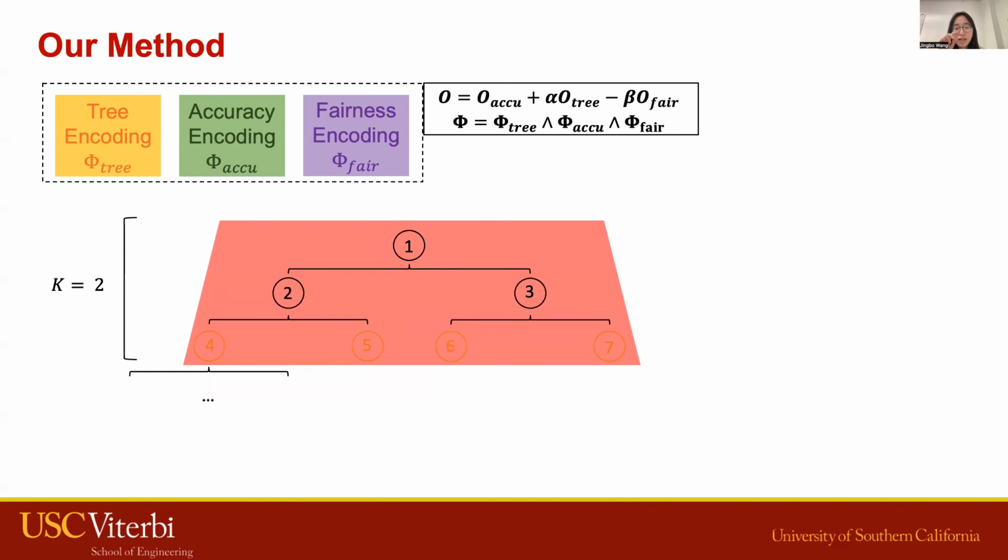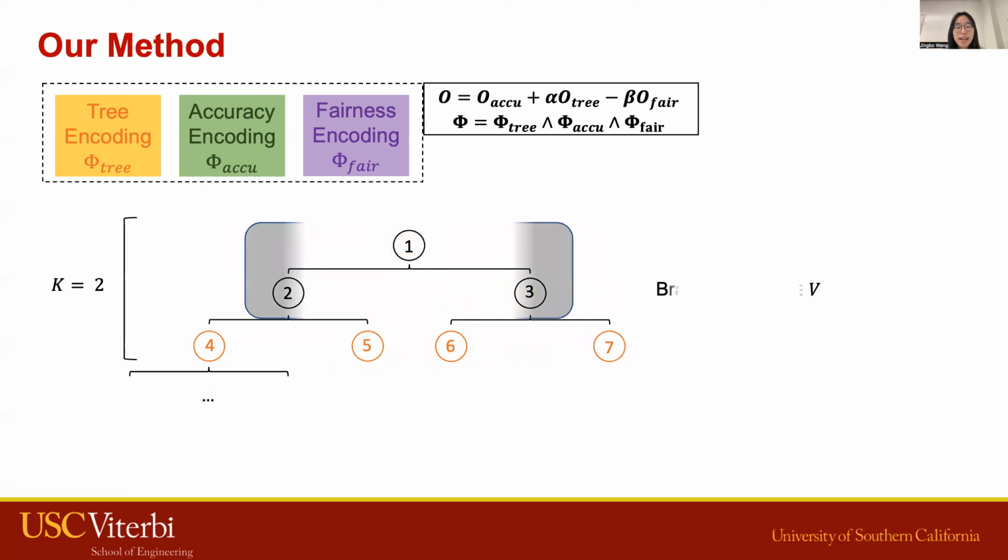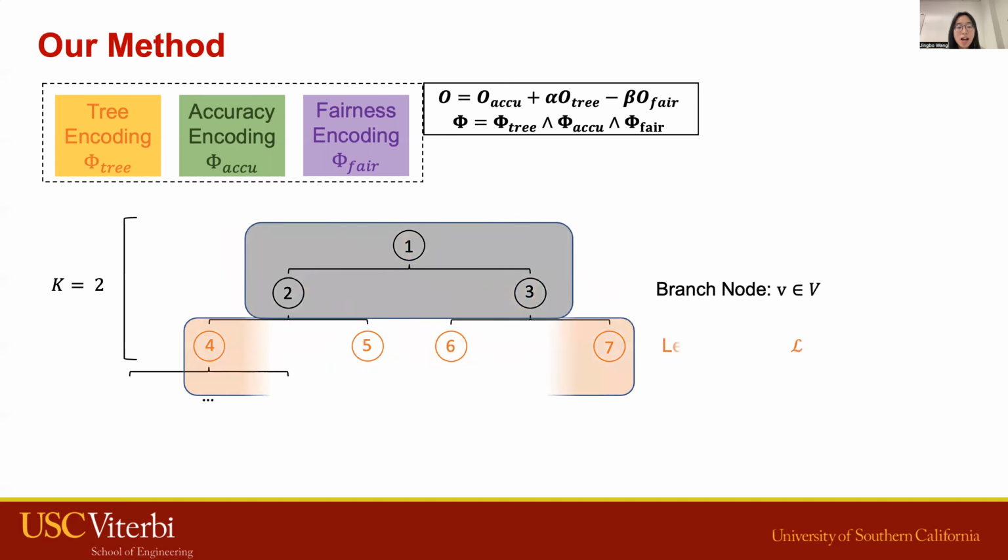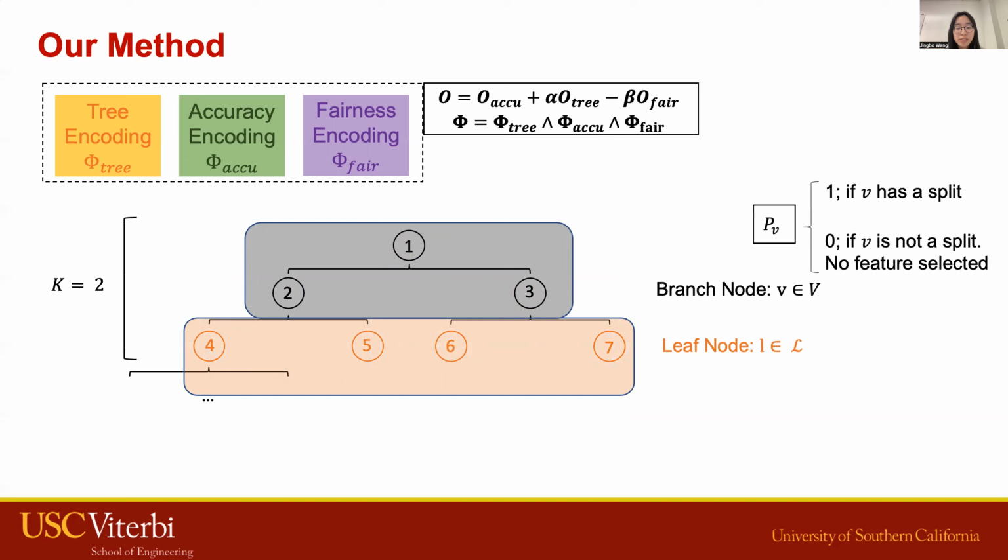This red box represents the symbolic tree, which needs to be encoded. We use V to denote the set of branch nodes and L to denote the set of leaf nodes. Since the decision tree structure is not known to us, we encode a symbolic binary tree by allowing all the branch nodes and leaf nodes to be either activated or deactivated. To encode this activation information, we introduce decision variable P.